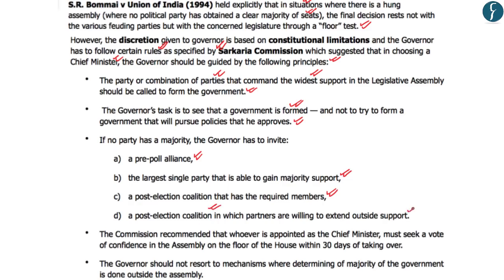The next principle given by the Sarkaria Commission is that it has recommended that whoever is appointed as the chief minister must seek a vote of confidence in the Assembly on the floor of the House, meaning a floor test, within 30 days of taking over. And lastly, according to the Sarkaria Commission, the governor should not resort to mechanisms where determining the majority of the government is done outside the Assembly.